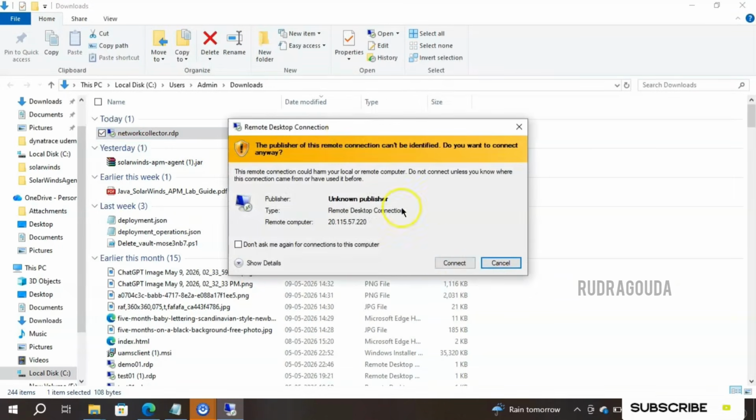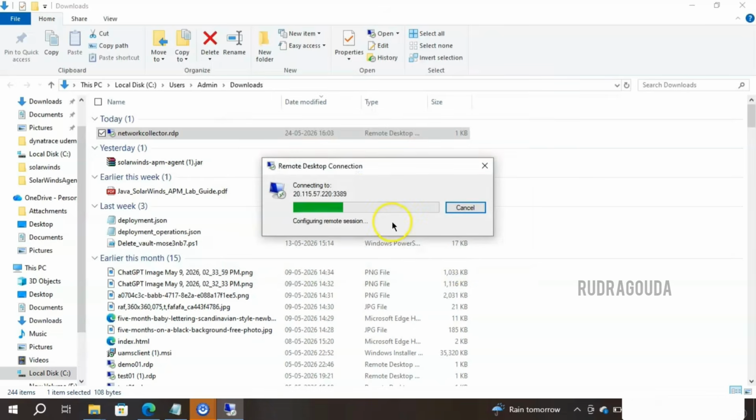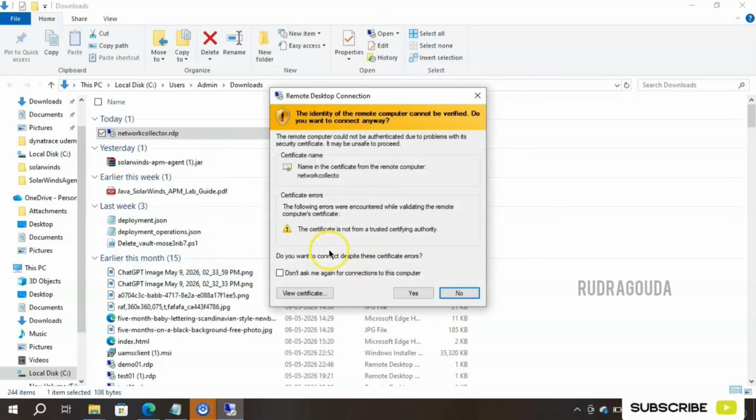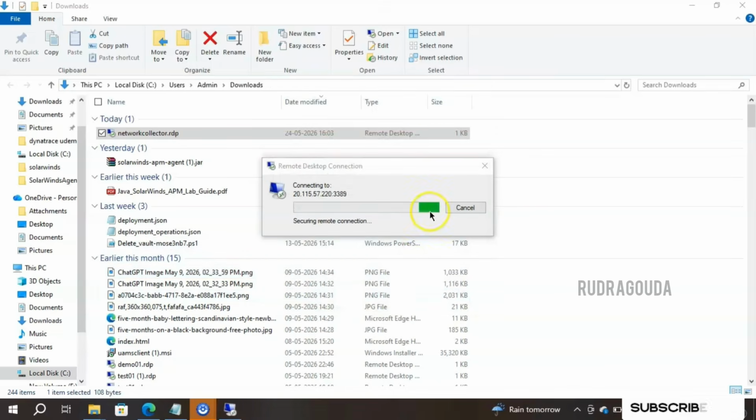So once it is connected, it will ask for the username and password. Just enter that information, then click on OK. Yes, and now it is connecting our RDP. Once the RDP connection is established successfully, our next task is to copy that code and run it over here as admin.